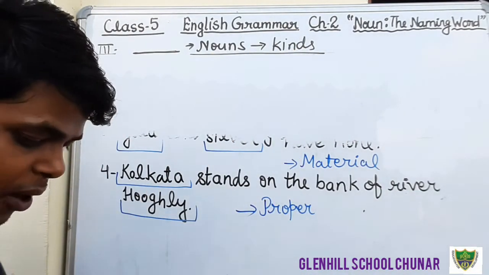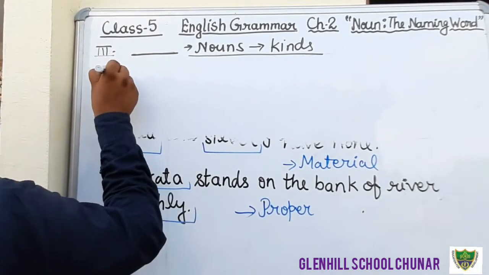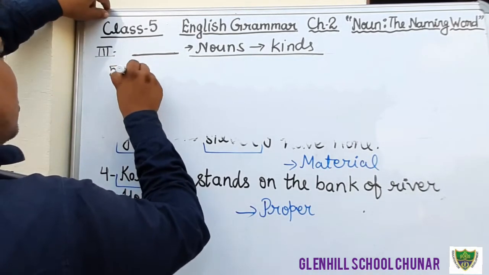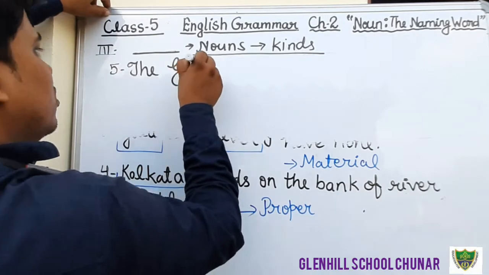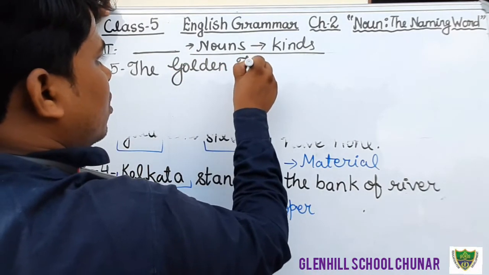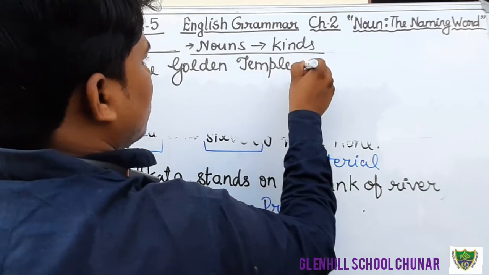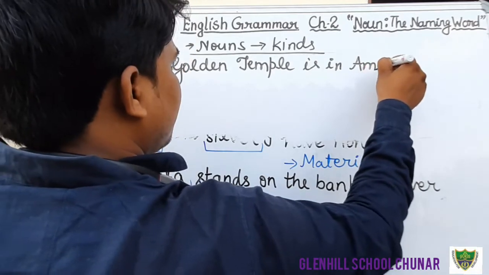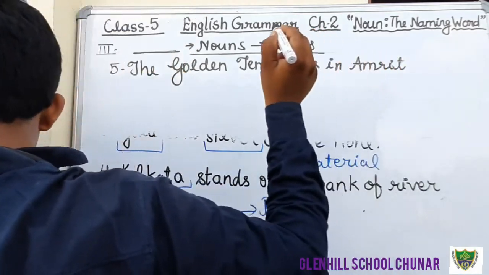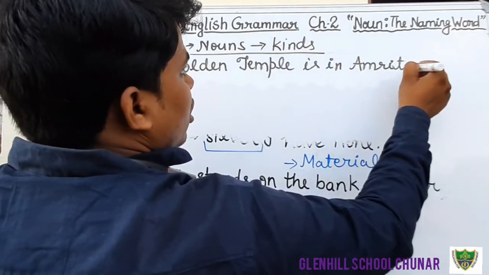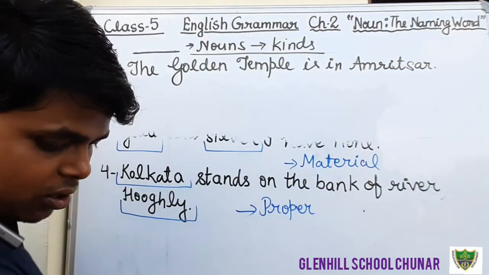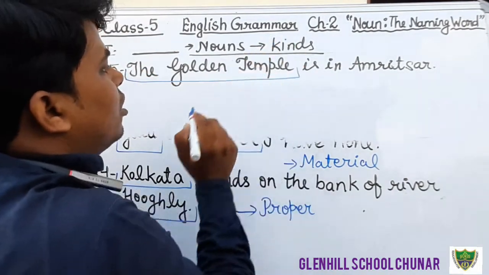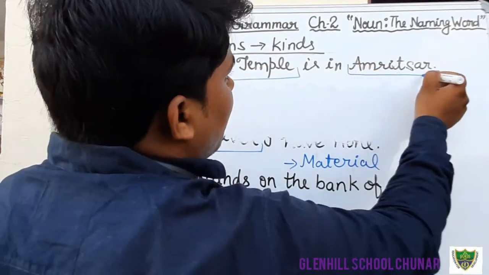Okay students, question number 5 I am going to write. What is question number 5? The Golden Temple is in Amritsar. Dear students, here it is the name of a particular temple, that is a proper noun, and here Amritsar is the name of a particular city.